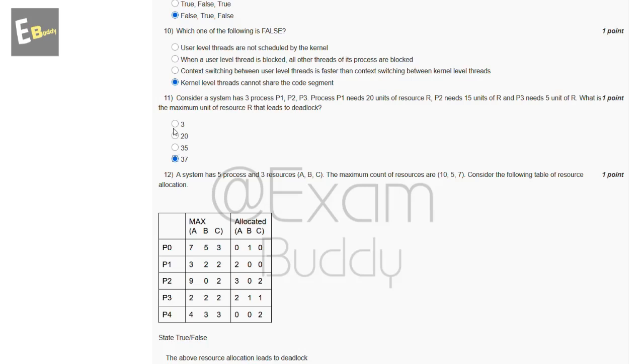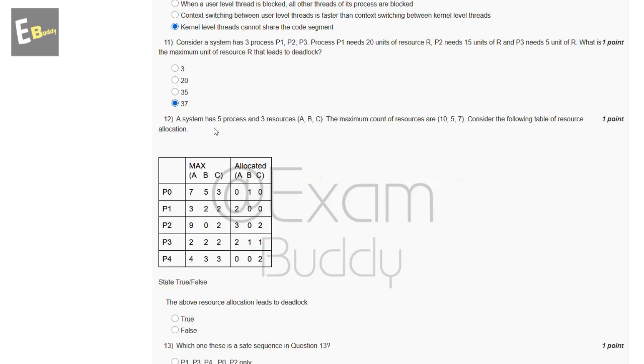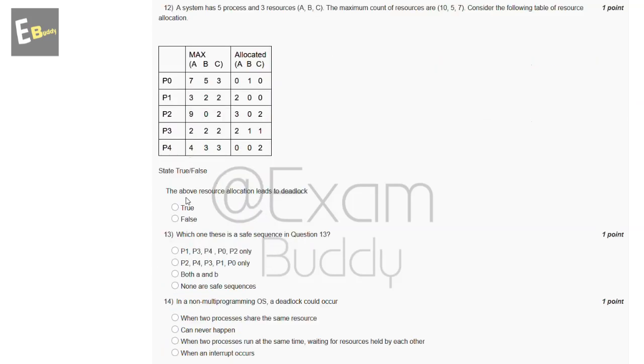Now the 12th question is: a system has 5 processes and 3 resources A, B, C. The maximum counts of resources are 10, 5, 7. Consider the following table of resource allocation. So state true or false. The above resource allocation leads to deadlock. So these are the options and the answer of our 12th question is B, false.